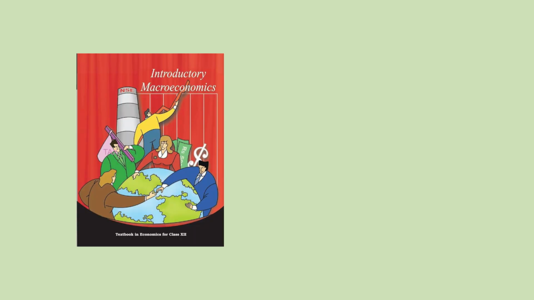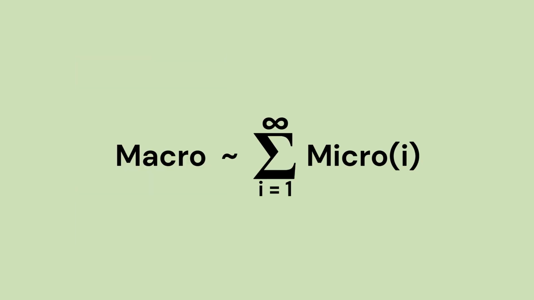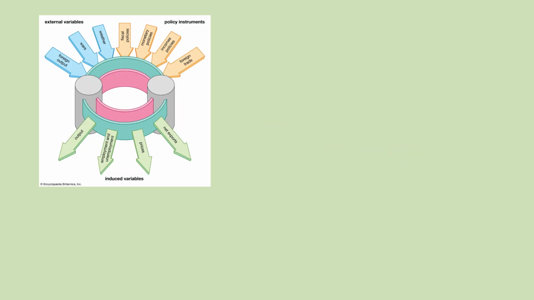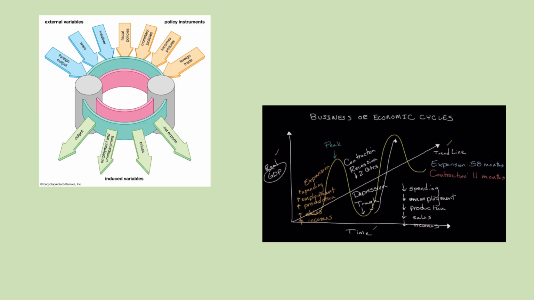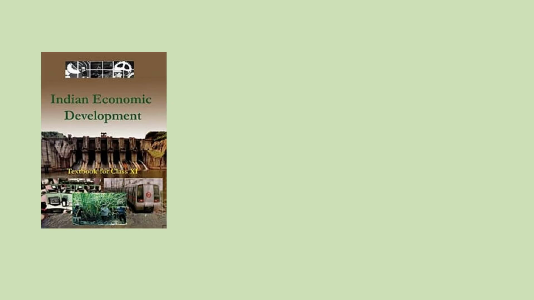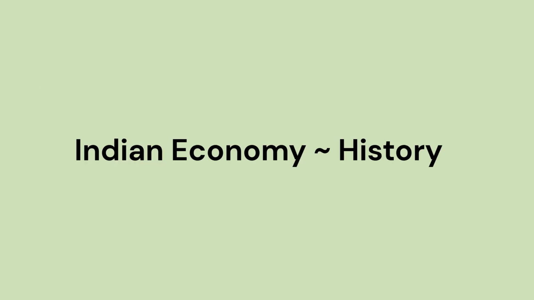Now, the second part, which is macroeconomics. Macroeconomics can be simply defined as the summation of infinite terms of microeconomics. Macroeconomics focuses on how aggregate forces move the entire economy and how different policy actions can control nationwide cycles. And for the last one, we have Indian economic development, which is just history. Now, on to the actual fun part.